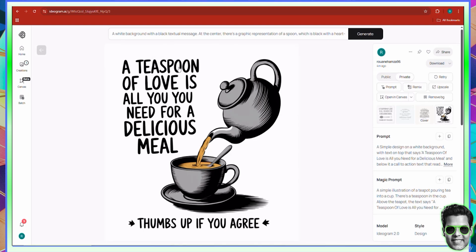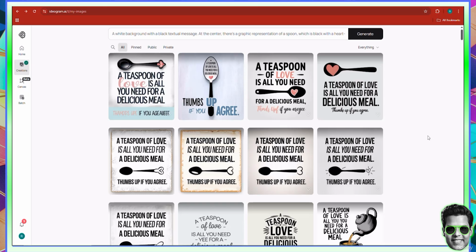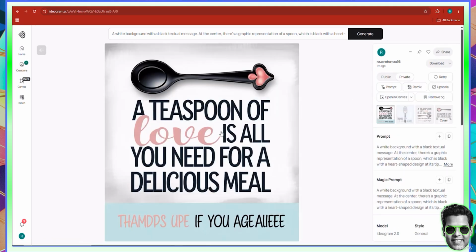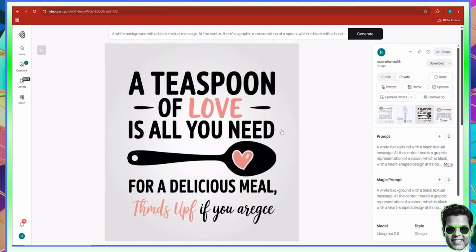So we can take this to Canva and actually fix this. But this is a format of a post that's pretty good and has the potential of being successful. Now, some of these ones as well are pretty cool, right? For example, this one here is pretty good. So we can look at all of them. A teaspoon of love is all you need for a delicious meal. This one has a mistake there in the thumbs up part. This one also is not pretty good, but this one is good.